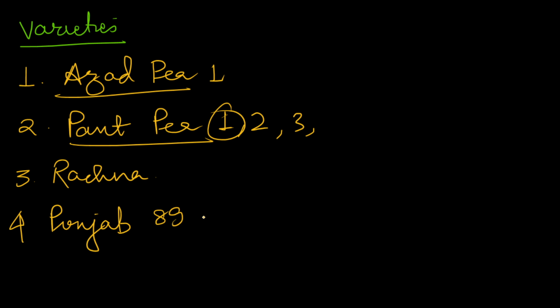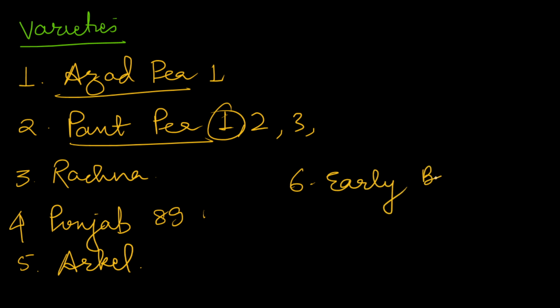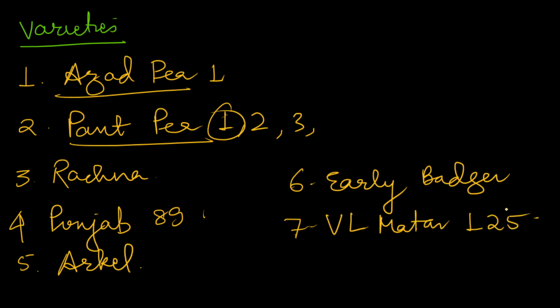Then we have Arkel, and other varieties such as Early Badger, and VL Matar, VL Matar 1 to 5. So there are various varieties. You can mention any 4-5. Do remember Azad P and Pant P because they are highly used and grown in India. Now we have done varieties.